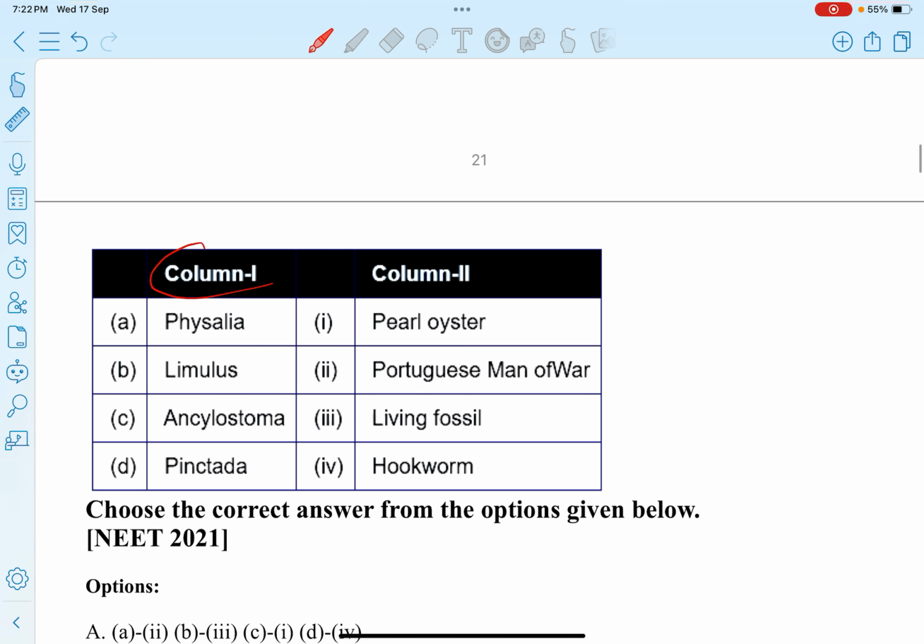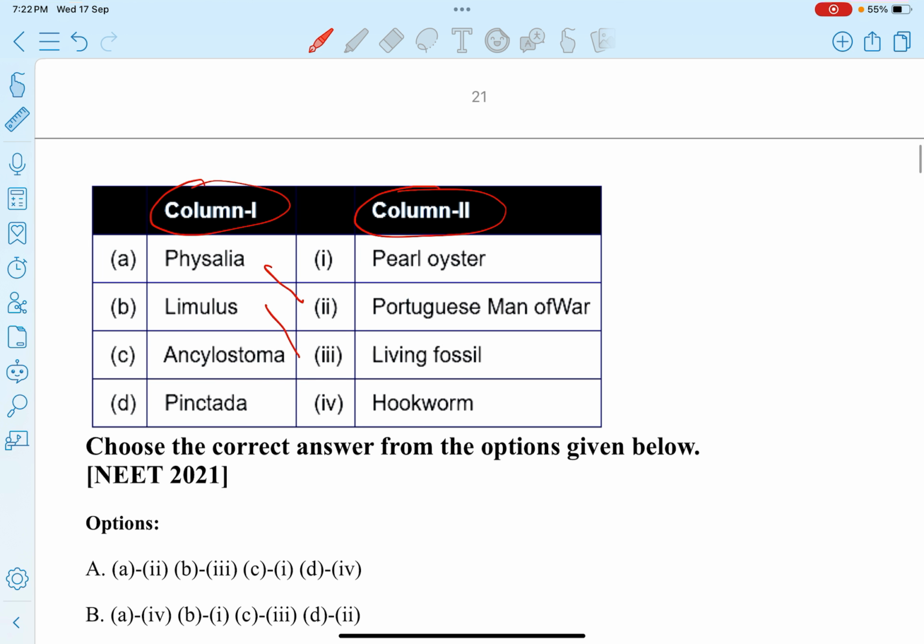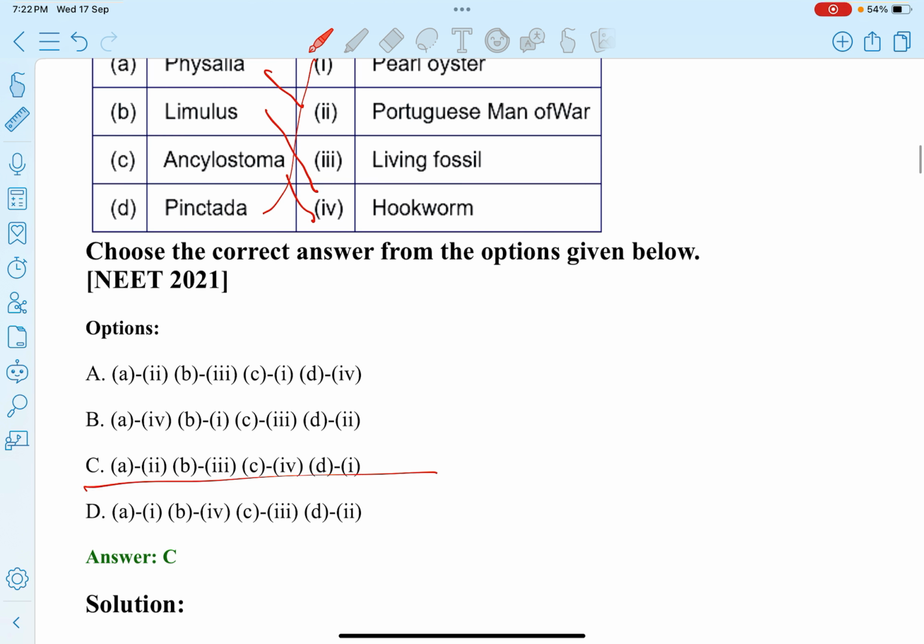Match column 1 with column 2. Physalia is Portuguese man of war. Limulus is a living fossil. Ancylostoma is hookworm. And Pinctada is pearl oyster. So option C.